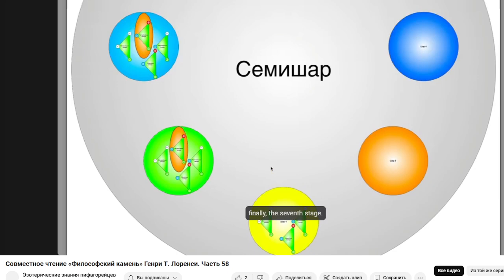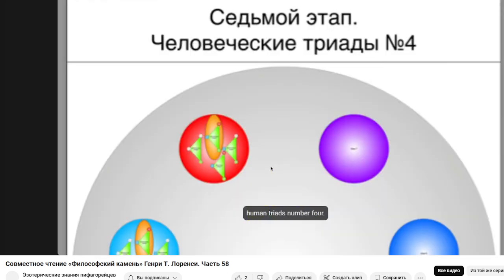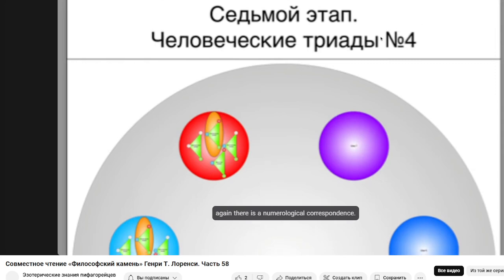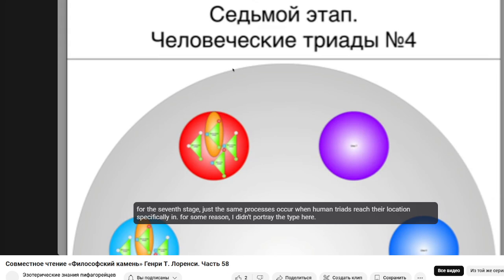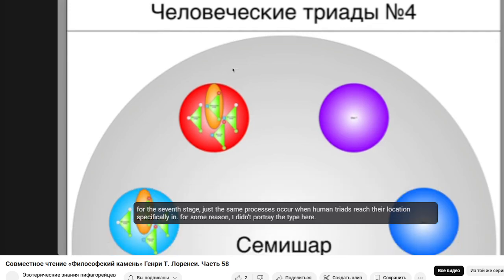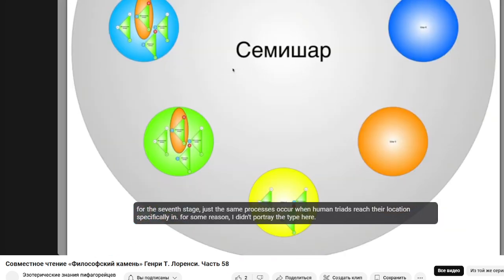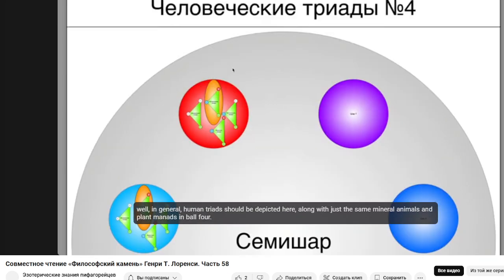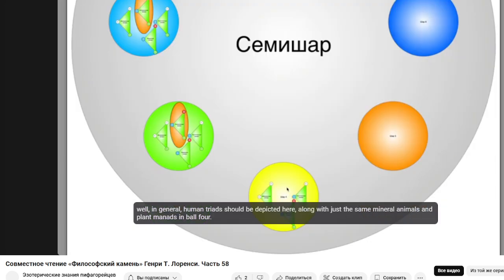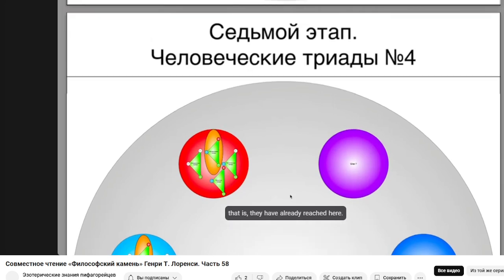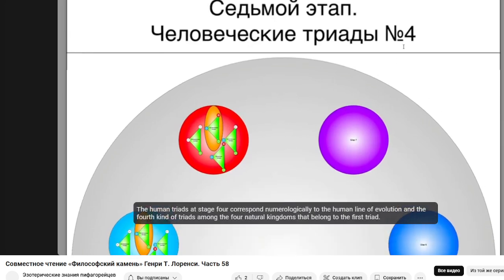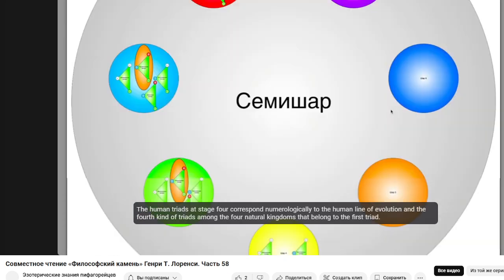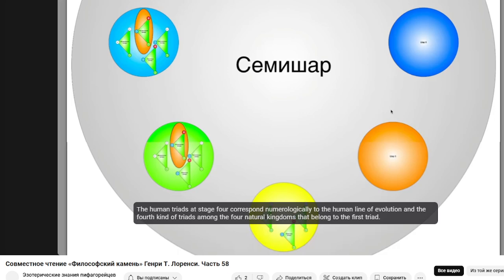Finally, the 7th stage. Human triads number 4. Again, there is a numerological correspondence. For the 7th stage, the same processes occur when human triads reach their location. For some reason, I didn't portray it here. Strange. Well, in general, human triads should be depicted here, along with the mineral, animal and plant monads in ball 4. That is, they have already reached here. The human triads at stage 4 correspond numerologically to the human line of evolution, and the 4th kind of triads among the 4 natural kingdoms that belong to the first triad.